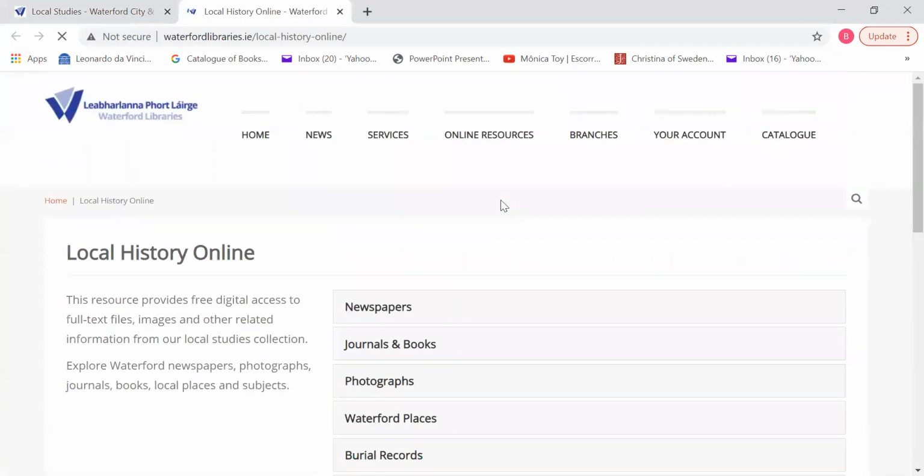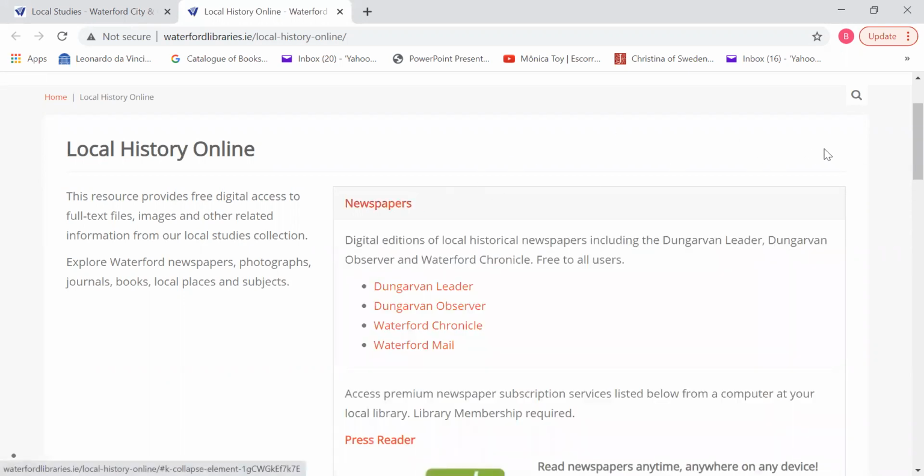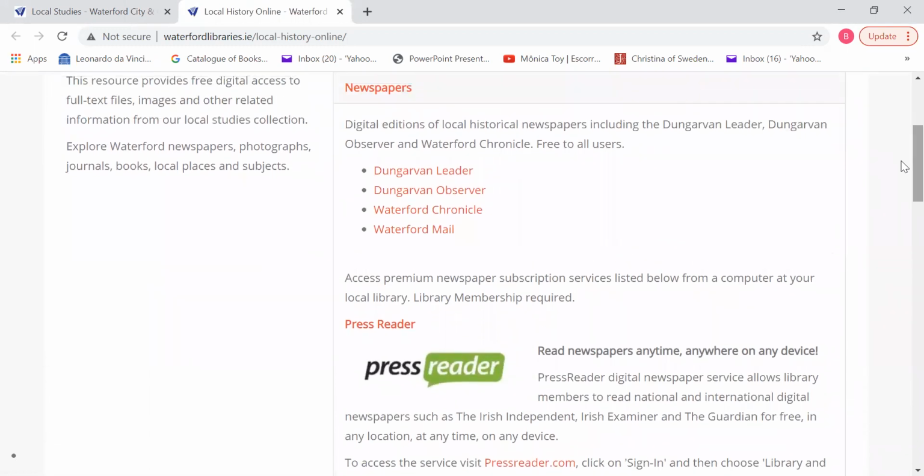So if we just have a quick look at local history online, we're told that we have newspapers, journals and books, photographs, Waterford places, burial records, historical maps, and research family history. The newspapers that you would have access to online are digital editions of the local history newspapers.